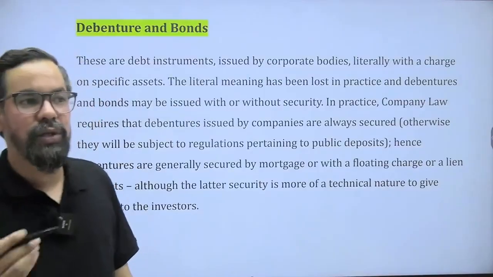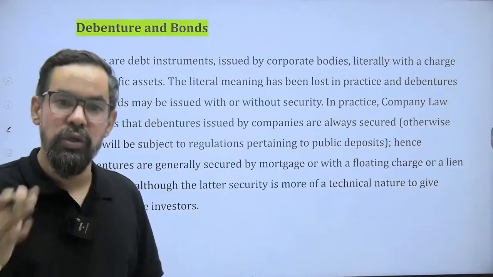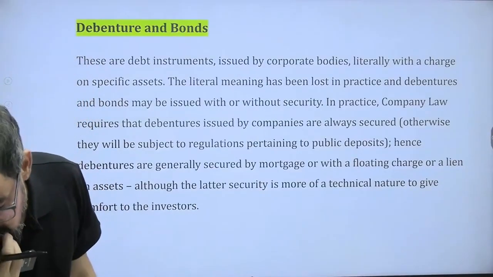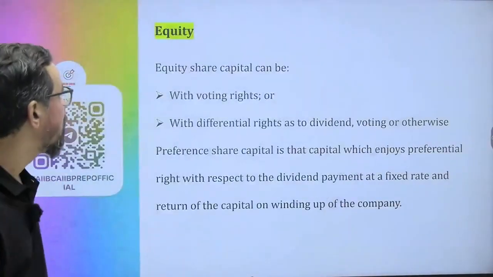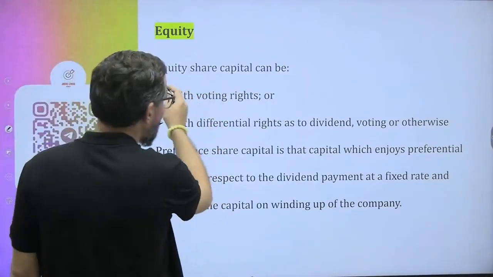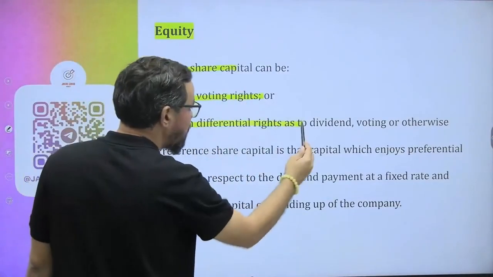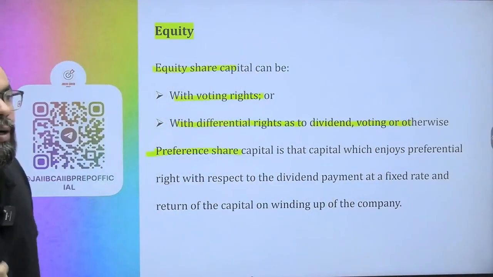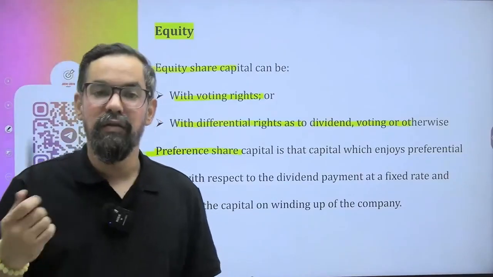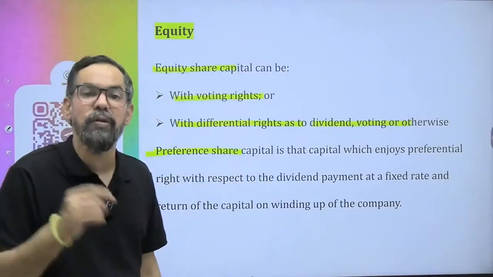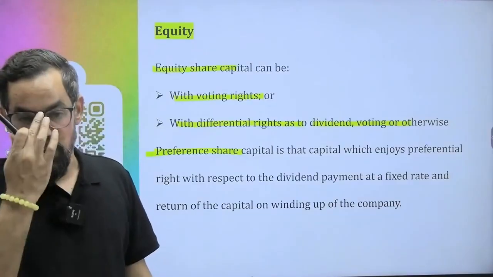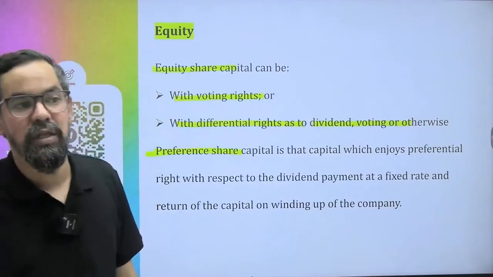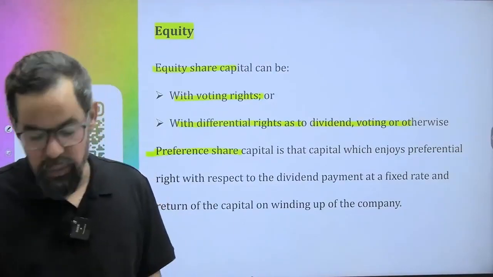But nowadays, in practical life, there are a number of companies issuing debentures without collateral also, or with a very small margin as collateral. So that generally comes under this particular one. Correct? So equity, we have with voting right and with differential right as dividend. So preference shares, the other type of shares, where there are some investors, the preference shareholders, who get preferred over the equity shareholders, right? That means they have preference of dividend, and they have preference at the time of liquidation over the equity shares, right?